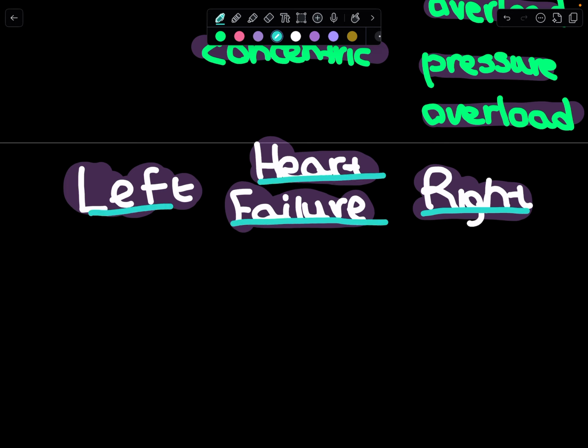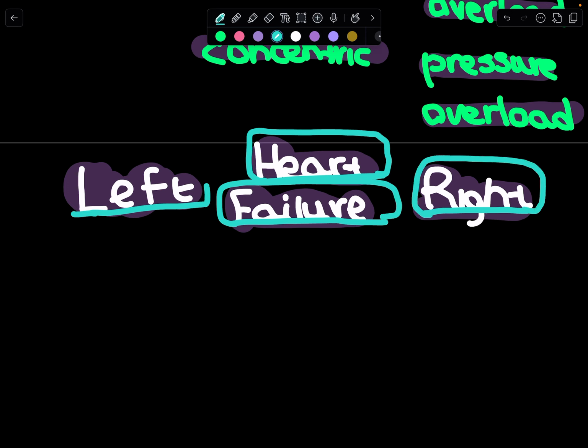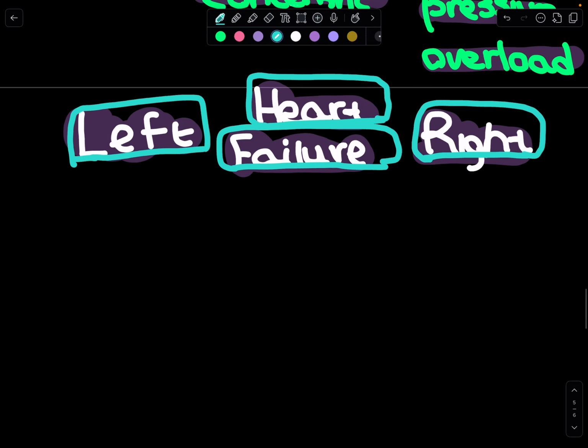Right-sided heart failure occurs when the right ventricle struggles to pump blood to the lungs, causing blood to back up in the body's veins, resulting in peripheral edema, swollen legs, or ascites, abdominal fluid. Left-sided failure often stems from high blood pressure or heart attacks, while right-sided failure is commonly caused by lung issues or left-sided failure overloading the right heart. Both reduce cardiac output, straining the cardiovascular system. Want to dive into symptoms or treatments for these?